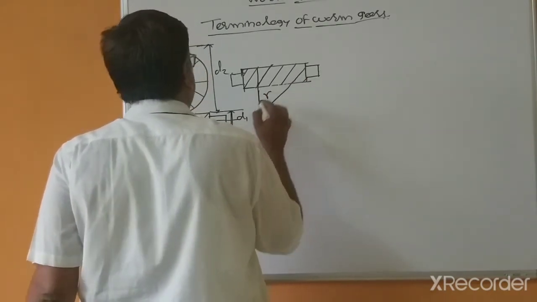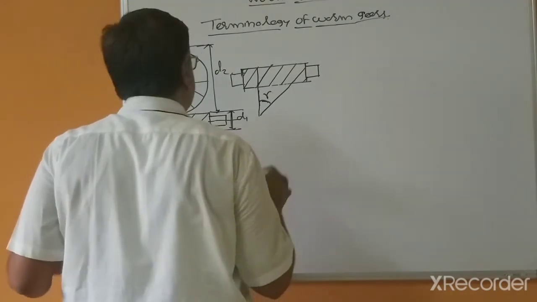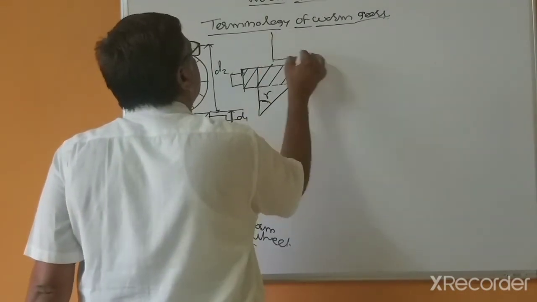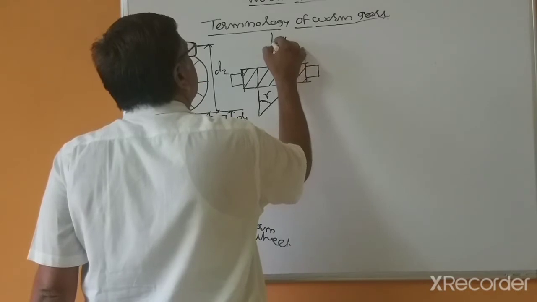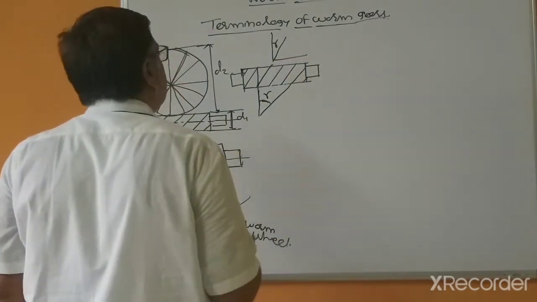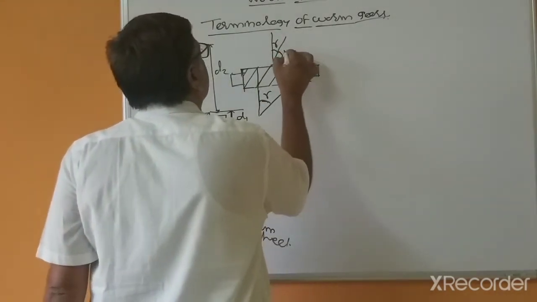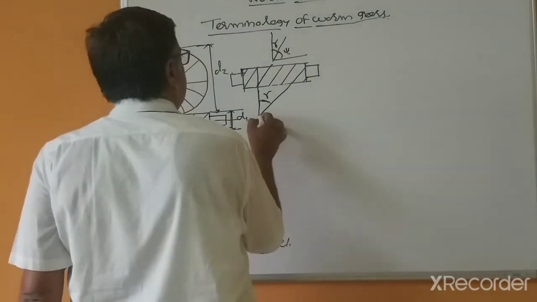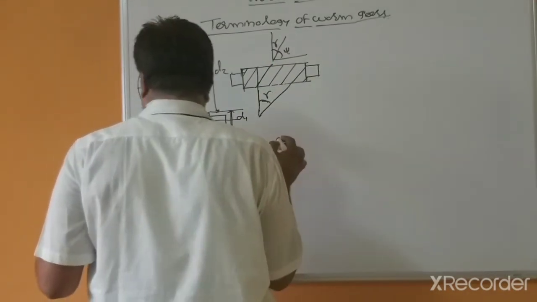And this is alpha, this is gamma, and this is psi. So this angle is psi.